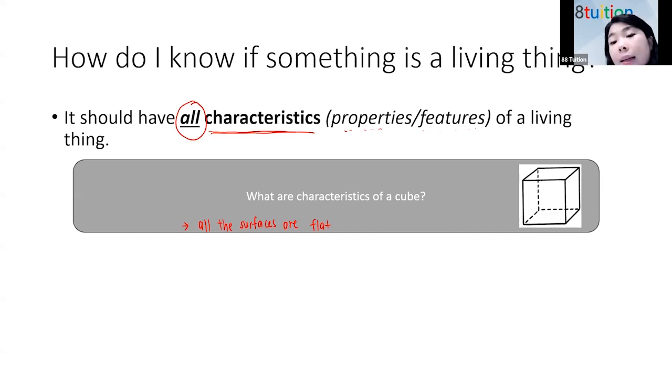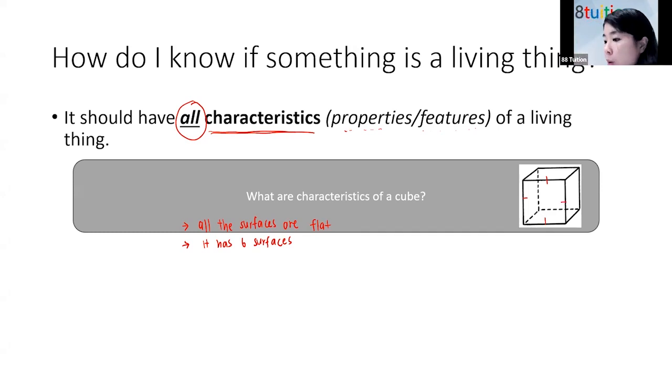Yishuan, can you try? What is another characteristic of the cube? How many surfaces does it have? It has 6 surfaces. Yeah, so that is another property or characteristic of a cube. Okay, Sam. Now, if you look at all the sides of the cube, you notice that all the sides are what?